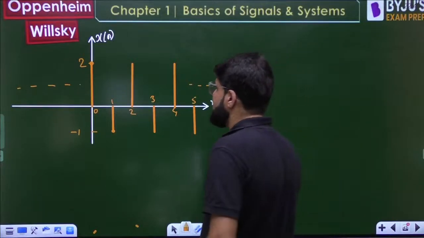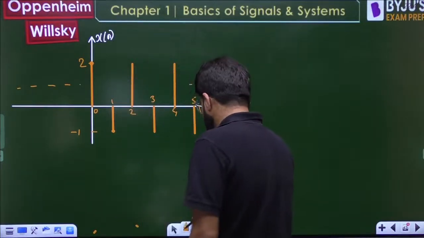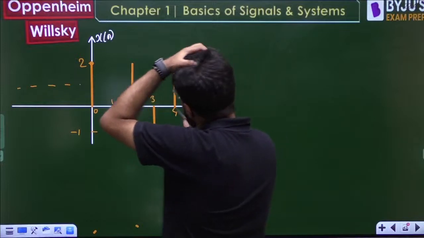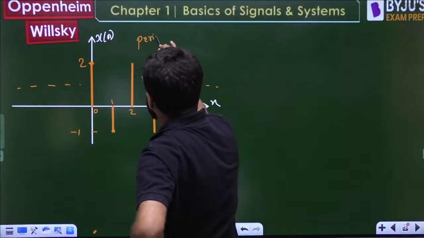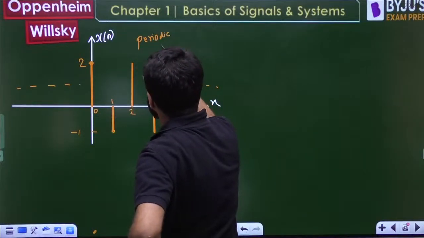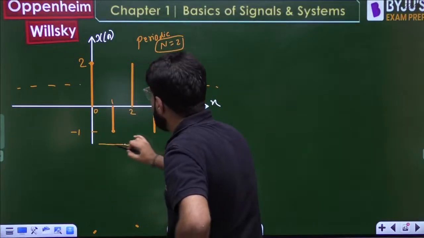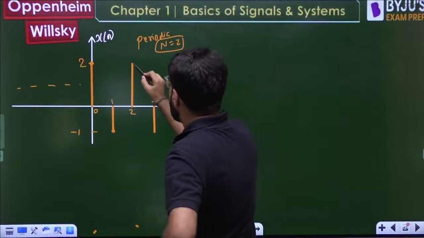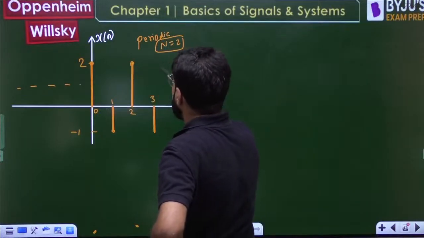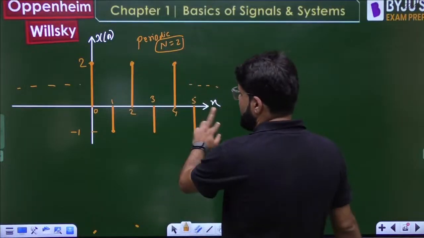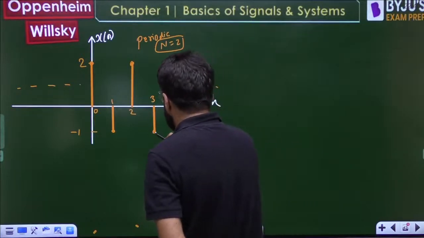Okay, so now this is xn. What I will do is with this xn, which is periodic. xn has to be periodic, and what is the period? Period I have taken to be 2. Look, this repeats after 2. This amplitude 2 repeats after every 2 units of time, and then similarly -1 also keeps repeating.